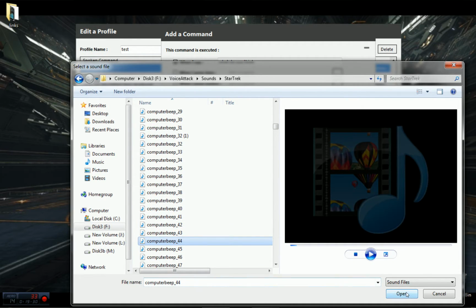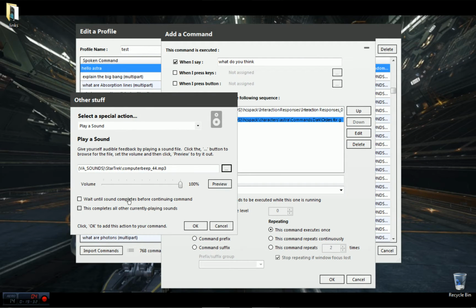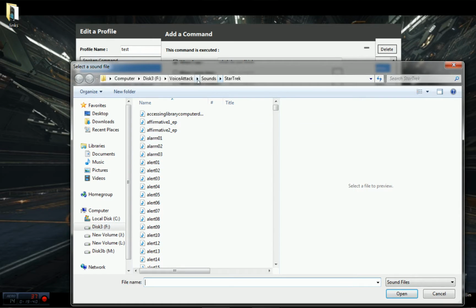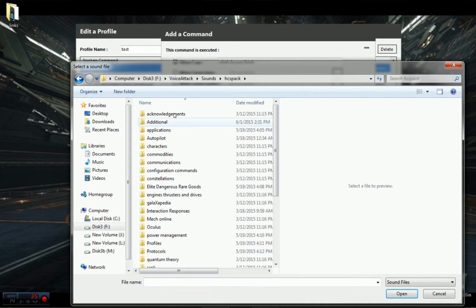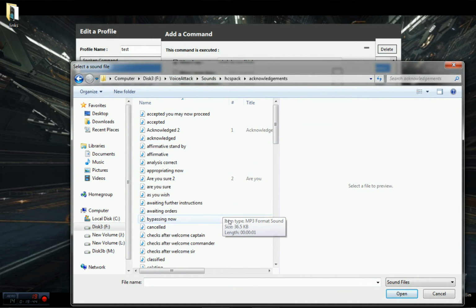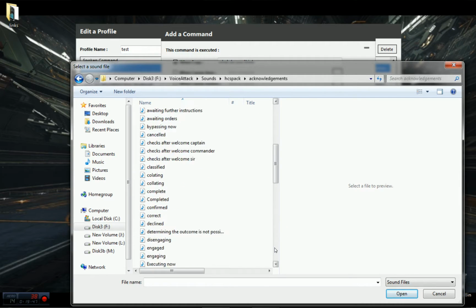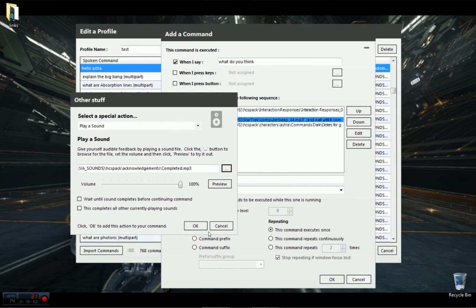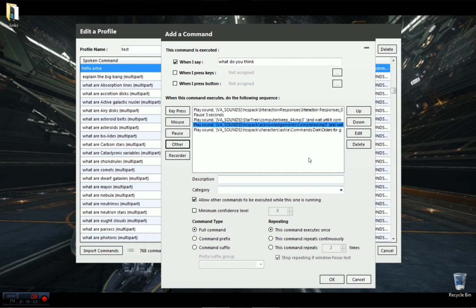Okay, that one sounds pretty good. I think that's the old doorbell from Star Trek. So, okay. And I'm going to add in sounds. And we want her to say "completed." Completed. Okay. And I'll explain what I'm doing here.